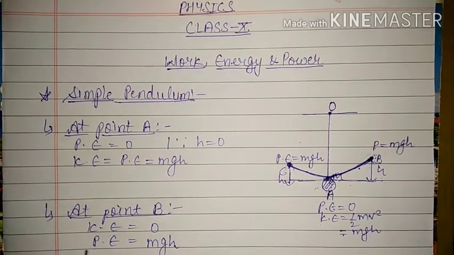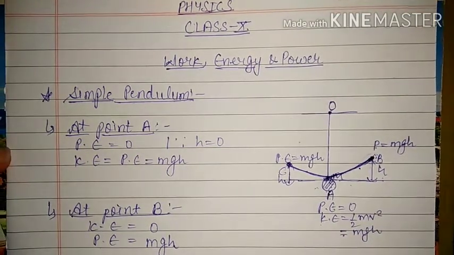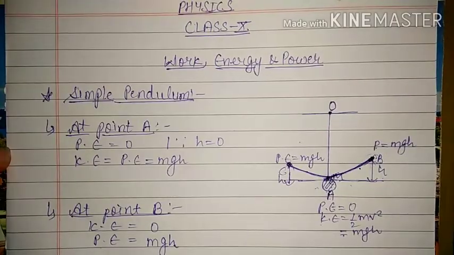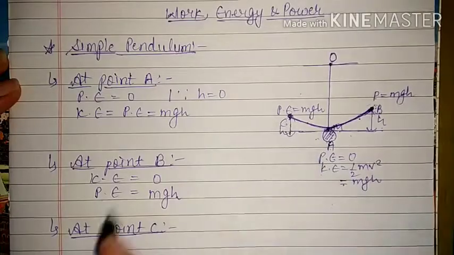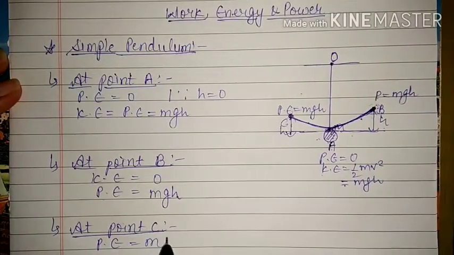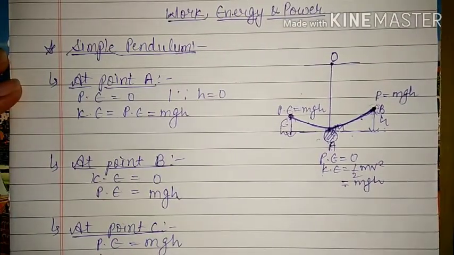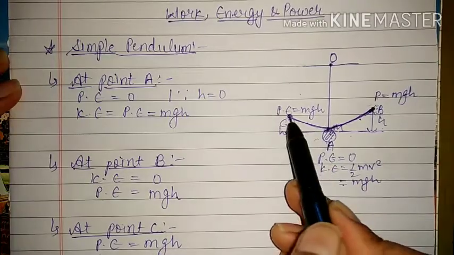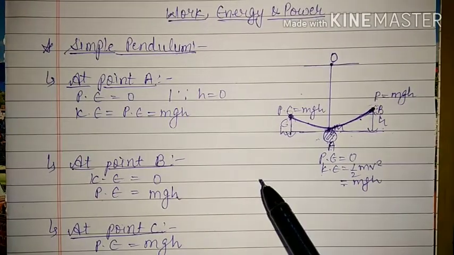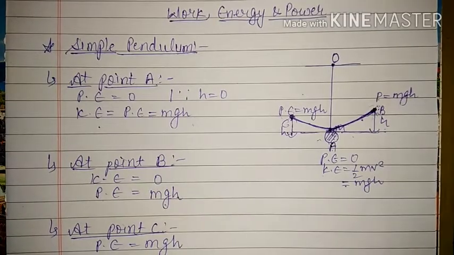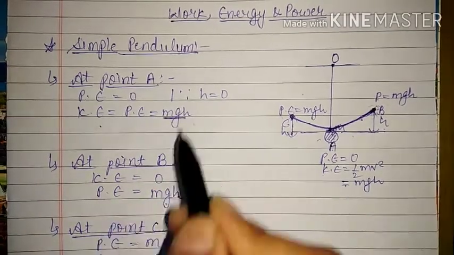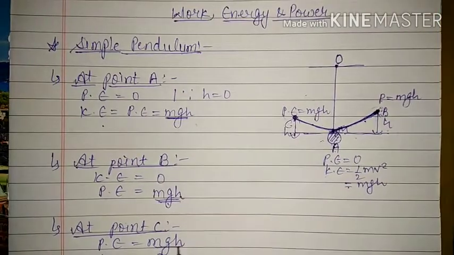So again the potential energy is equal to this, and at point C, it is having height, so potential energy will be equal to mgh and kinetic energy will be equal to 0, because after acquiring maximum height it will come to rest. So the conclusion is total mechanical energy remains constant in all the cases. Total mechanical energy is mgh.